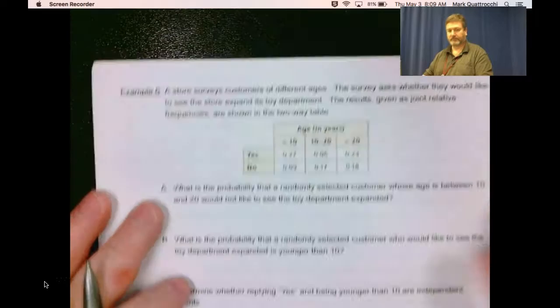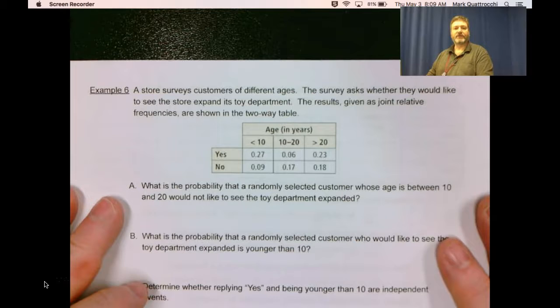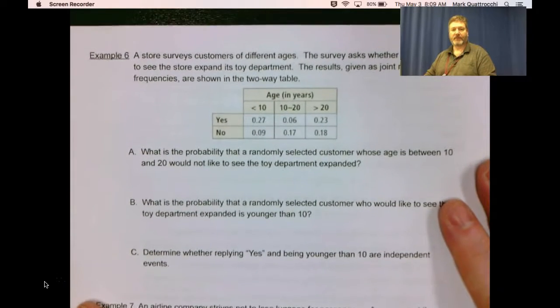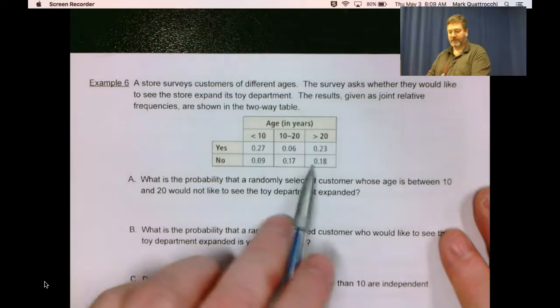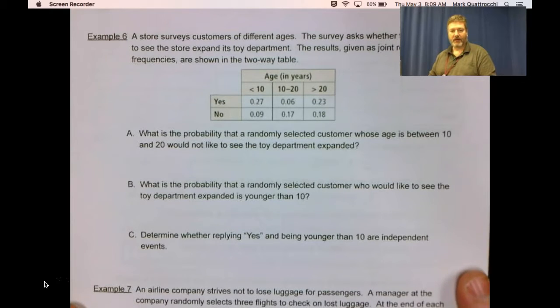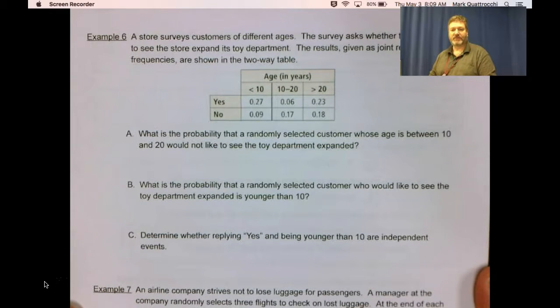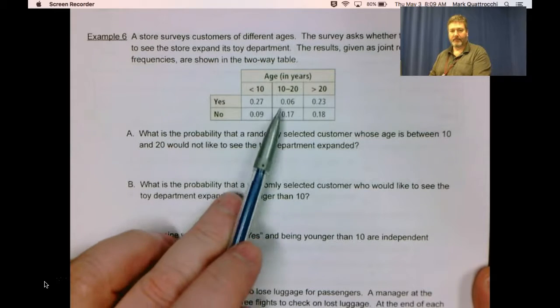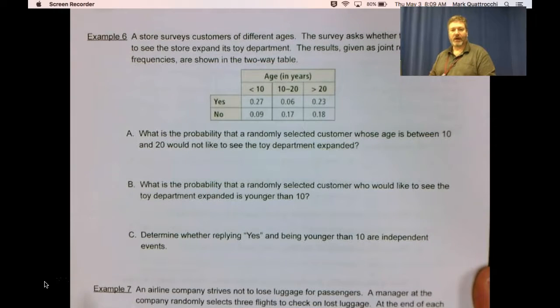Example 6. A store surveys customers of different ages. The survey asks whether they would like to see the store expand its toy department. The results given as joint relative frequencies are shown in the two-way table. So these are our joint relative frequencies. What is the probability that a randomly selected customer whose age is between 10 and 20 would not like to see the store department expand?